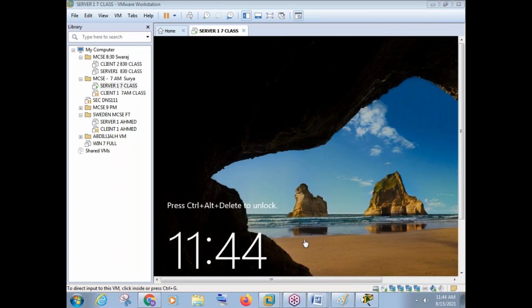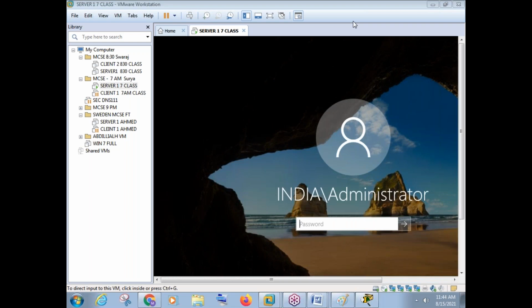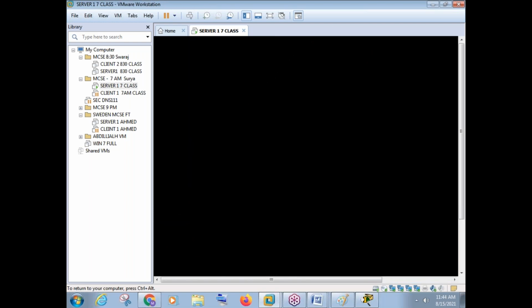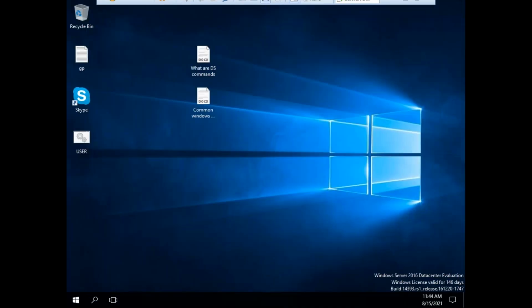Okay. Now, before we discuss the timings and the duration, let me just go to this server. What you see on your screen is actually a server. India is your company name, administrator is the administrator. Go to any company on the face of the earth, friends, the server will look exactly like this. We are using a real server operating system. I'll just maximize my screen. This is your server operating system.